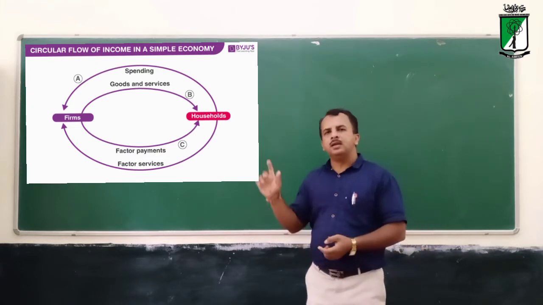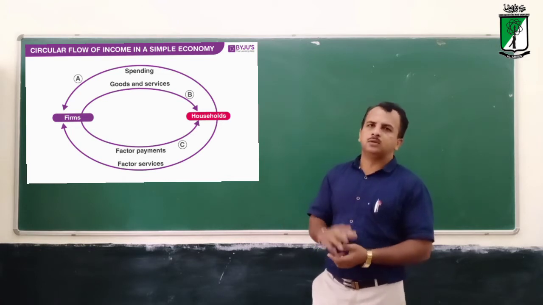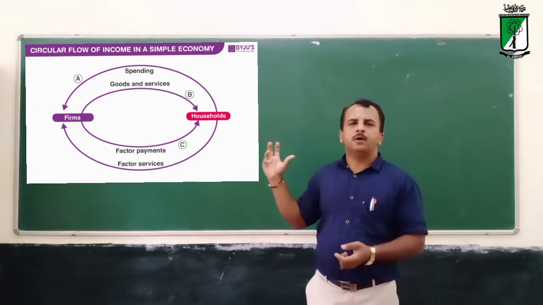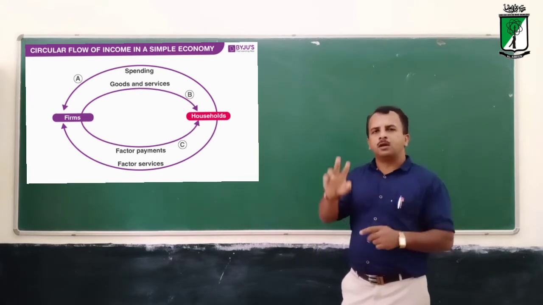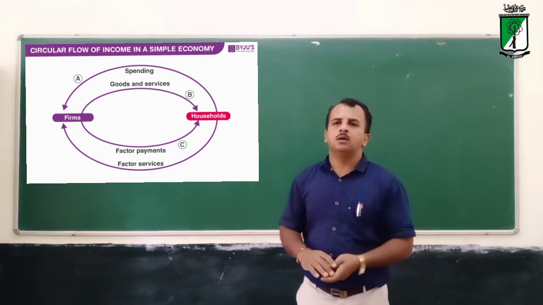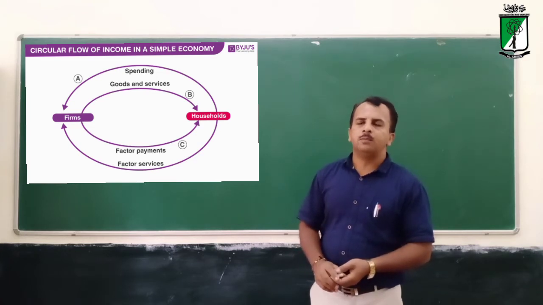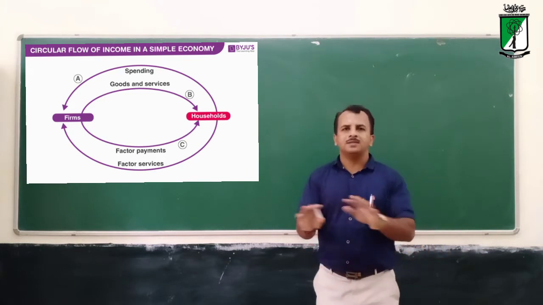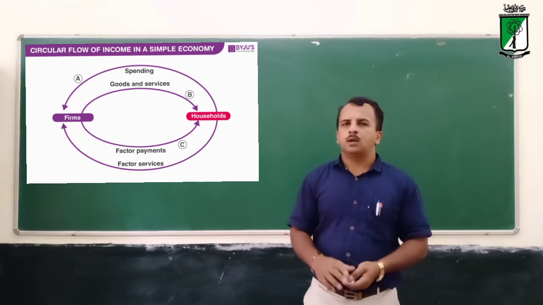Simple economy is the economy where you will find only two sectors: firms on one side, households on the other. It is also known as closed economy because there is no existence of government. So there are only two sectors.